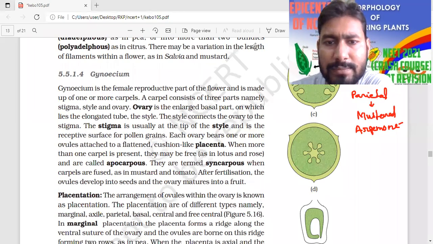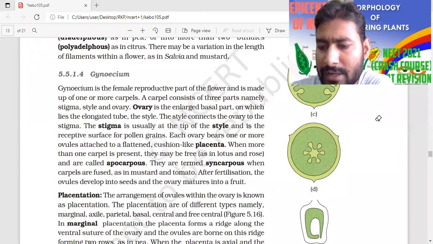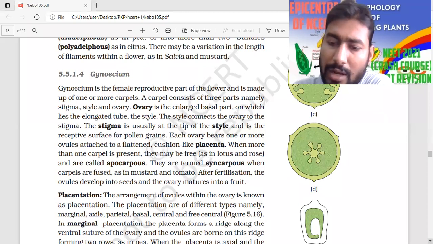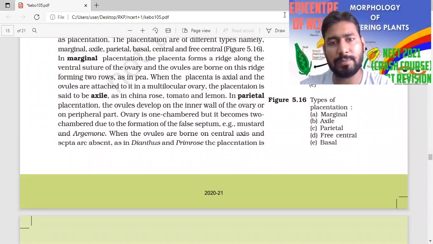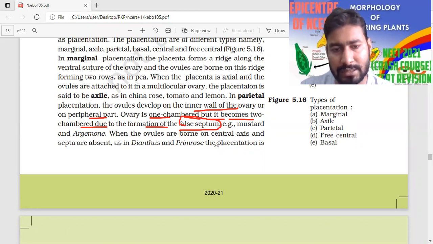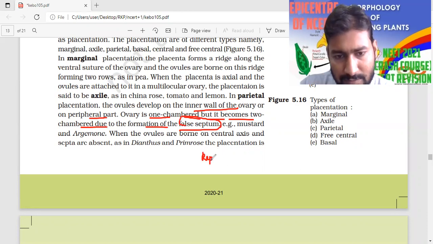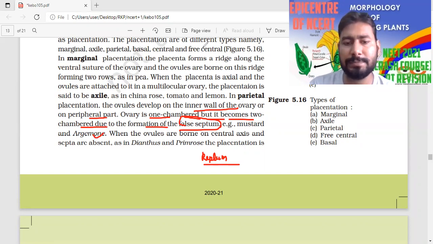Now look at this figure, and with the help of this figure your concept should be clear. You have to learn this image anyhow; the image will be very helpful for you. So I'm going to read parietal placentation again. The ovules develop on the inner wall of the ovary, on the peripheral part. The ovary is one chambered, but it becomes two chambered due to the formation of the false septum, which I told you is also known as the replum. The examples are mustard and argemone. These two are examples of parietal placentation.